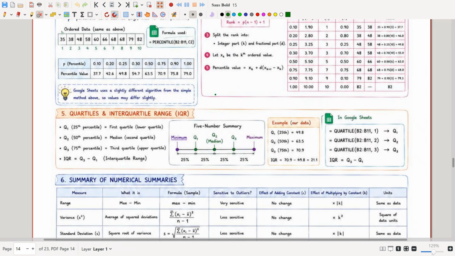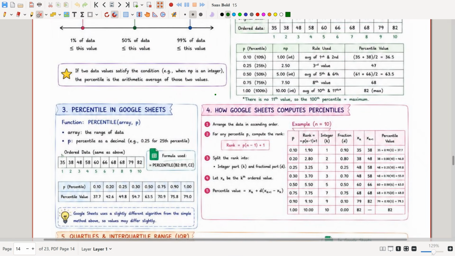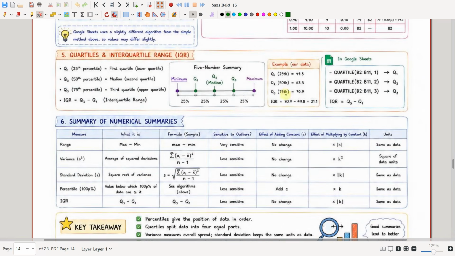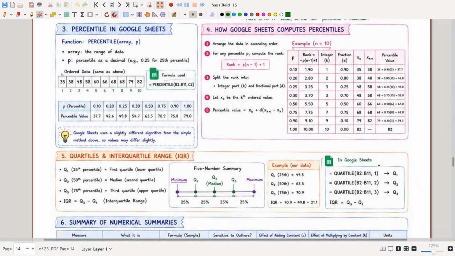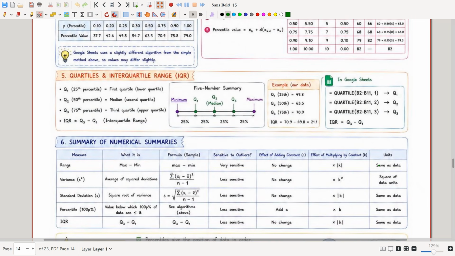So from this example, this is the Q1 value, this is the Q2 value, and this is the Q3 value. Okay, Q1, Q2, Q3. So see here, Q1 is equal to 47, Q2 is equal to 63.5, and Q3 is equal to 68. So this is how we calculate.